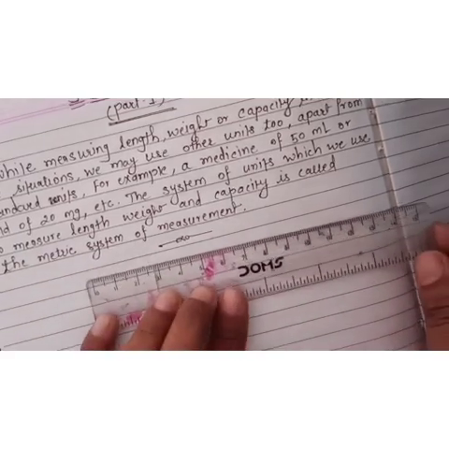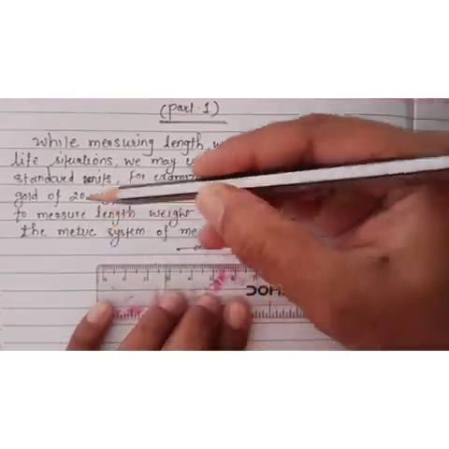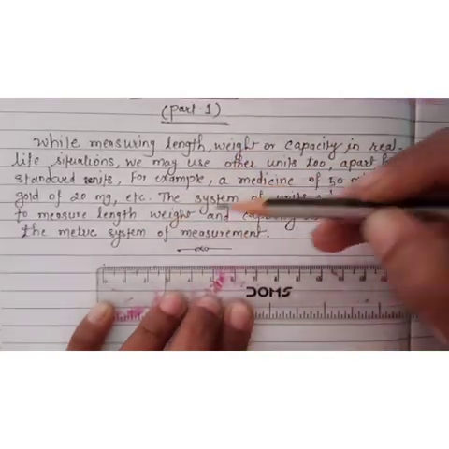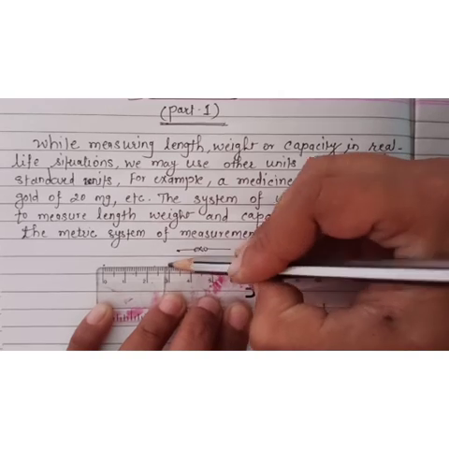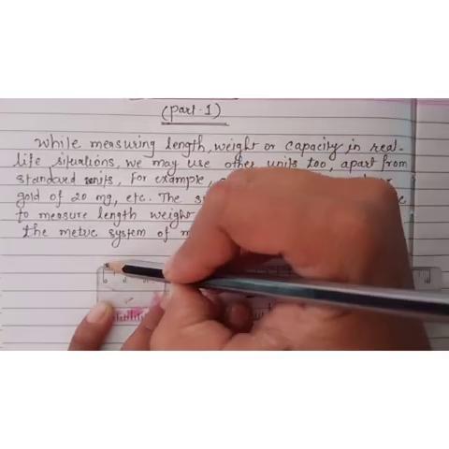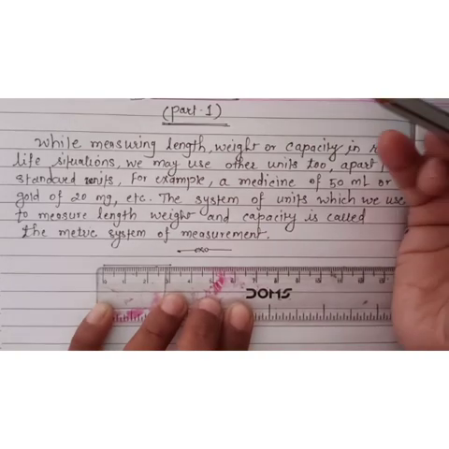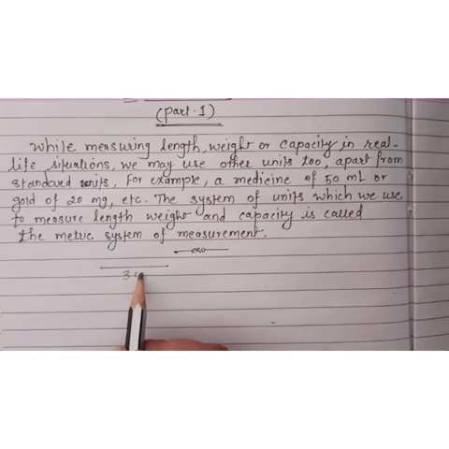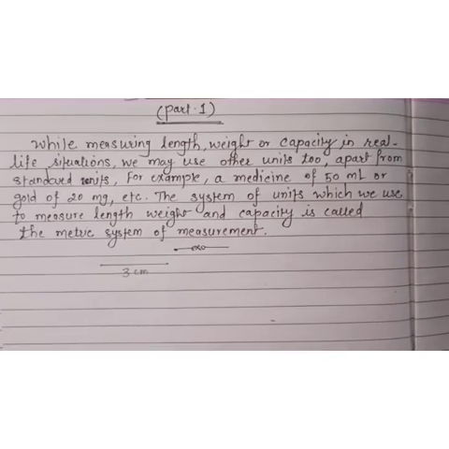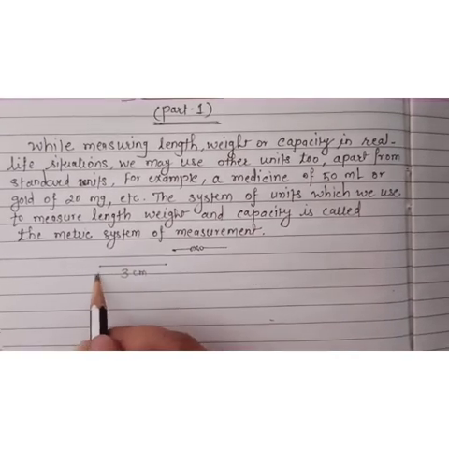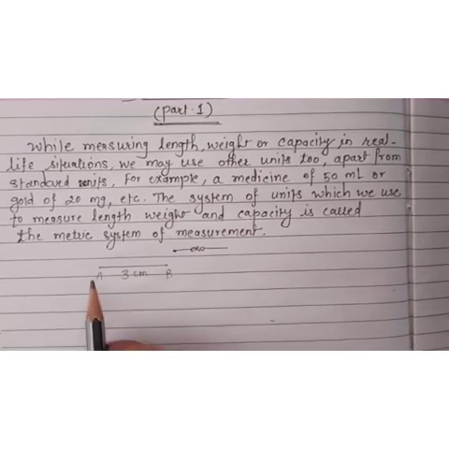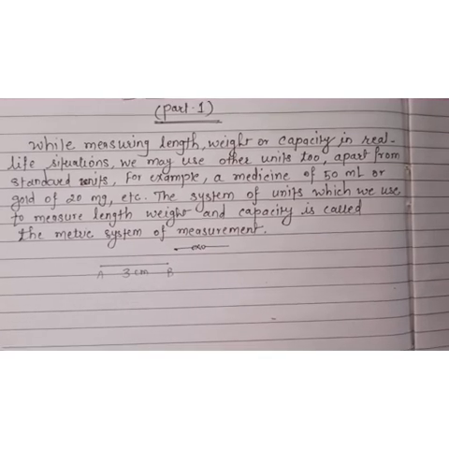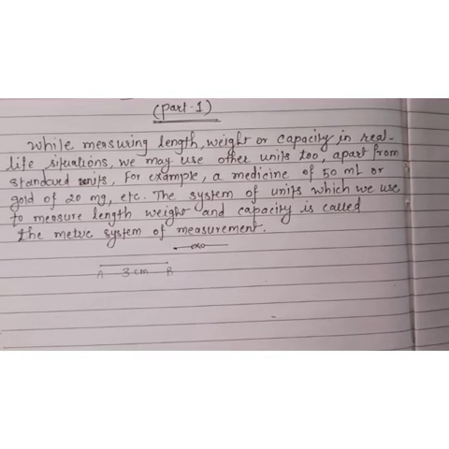Then how can you measure the line? First, you will take the point from this 0. And then the second point, you will keep on 3. Then you will join these points and you will get this line segment which is of measure 3 centimeter. Right children? Now you can give it the name AB. AB is of 3 centimeter. This is the line segment. In this way you have measured the line.